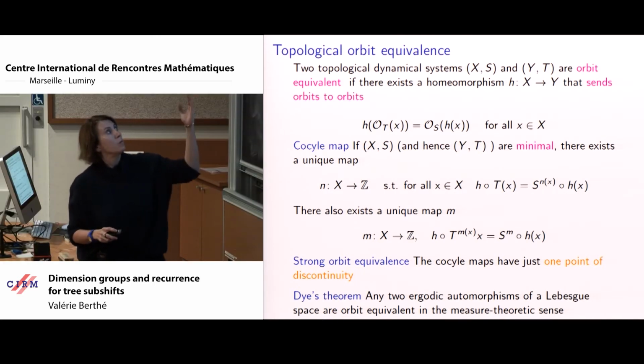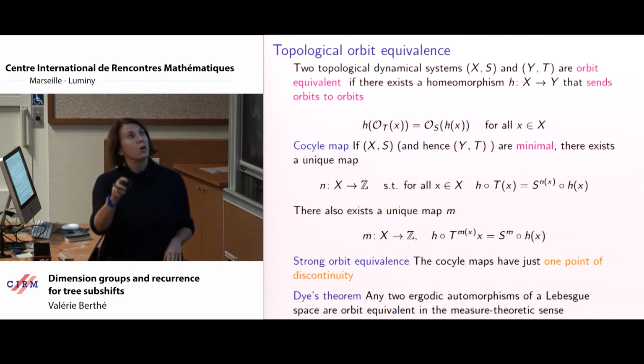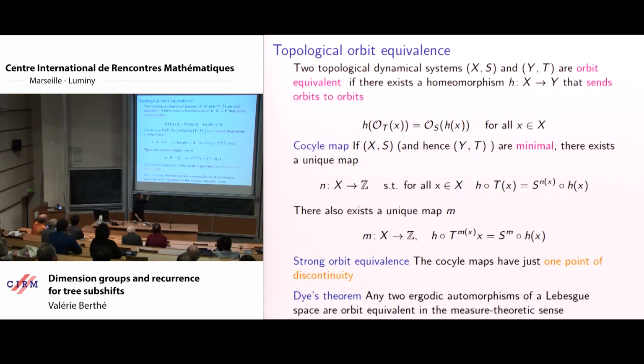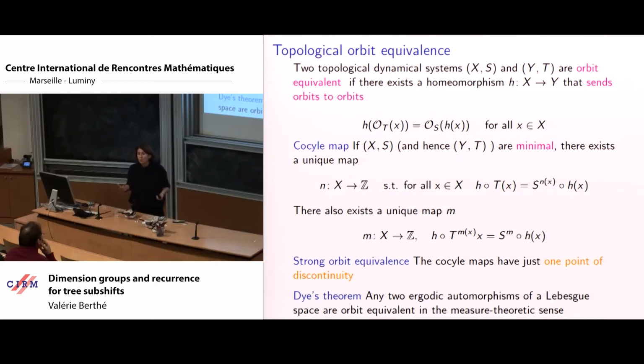So a cocycle map is a map which goes from the first system to the set of integers and which allows us to express the fact that the image of a point belongs to the orbit, that the orbits are exchanged. So we have two such maps, starting from one set or the other one, two cocycle maps. And a stronger notion of orbit equivalence is the notion of strong orbit equivalence, which requires that these maps are very regular. Regular in this framework is continuity. So we allow them to have at most 1 point of discontinuity.